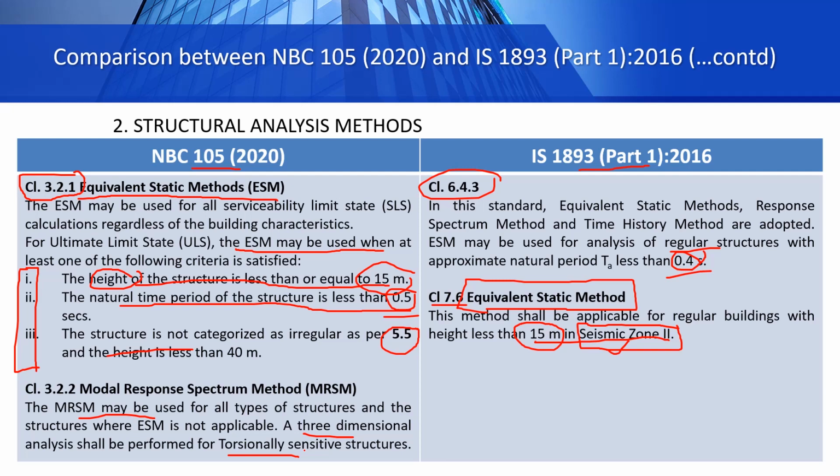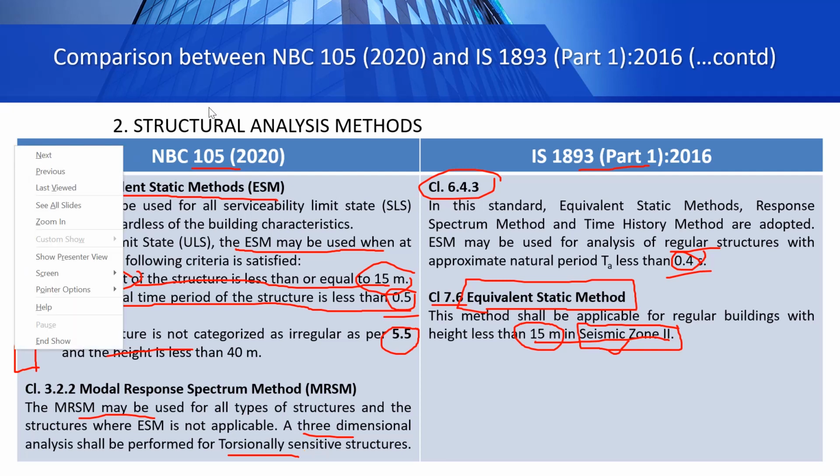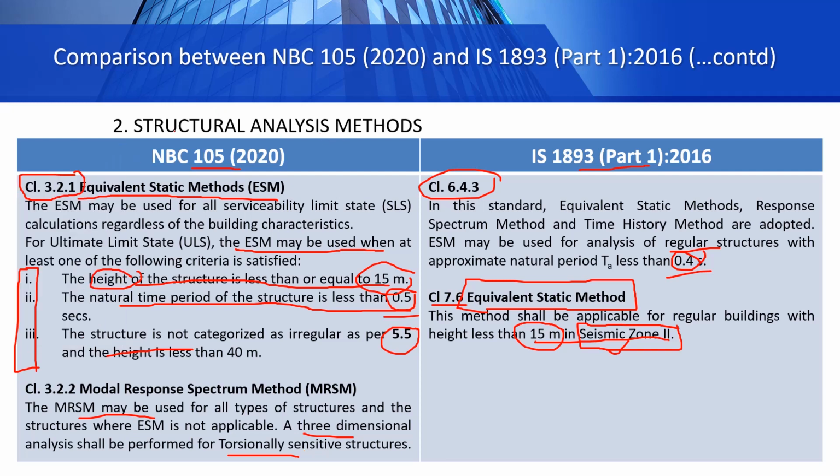When these programs were not built, doing a three-dimensional analysis would be very complex. So in those days, only two-dimensional analyses were performed. But after the advent of these structural analysis software, three-dimensional analysis is performed for all types of buildings.